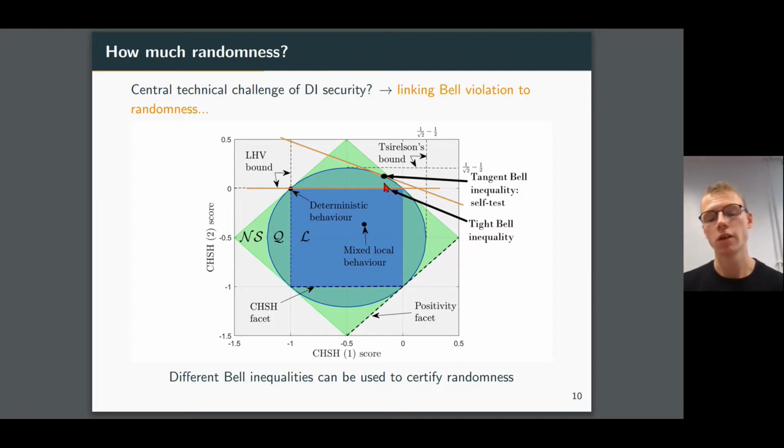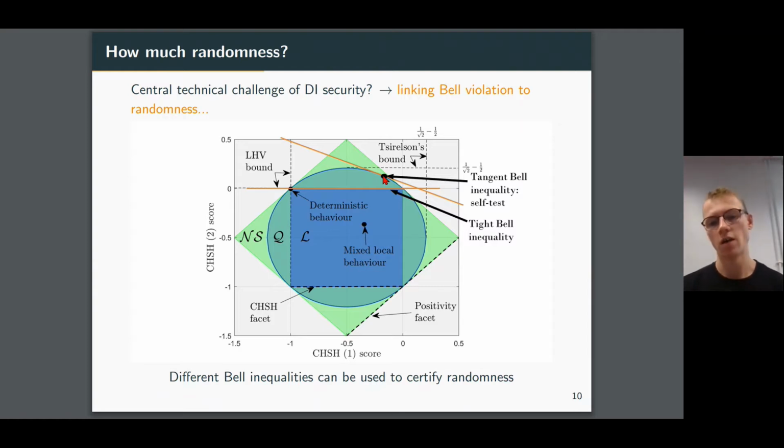But it goes further because we can also sometimes show that there's a unique quantum state and measurements that can generate this point on the boundary here. So in fact, witnessing maximum saturation not only tells you that we're non-local, it actually can tell you information about the state and measurements themselves. And this is a very powerful tool.